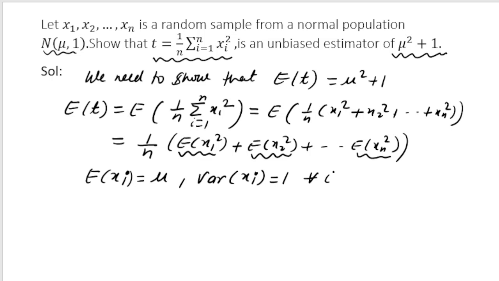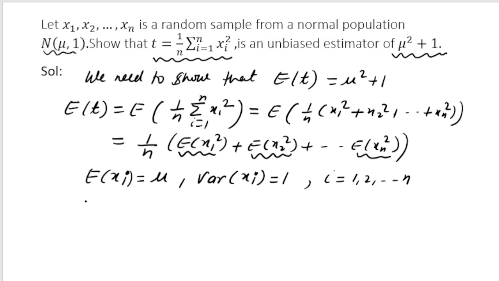So I write it for i equal to 1, 2 up to n. So expectation of x1 is mu, x2 is mu, x3 is mu, and all terms is mu.